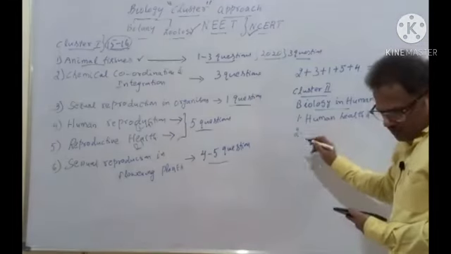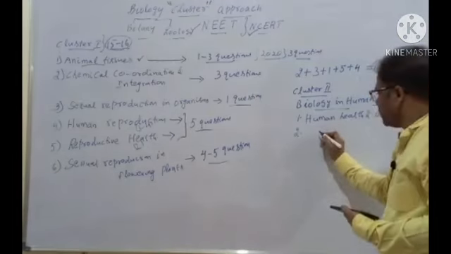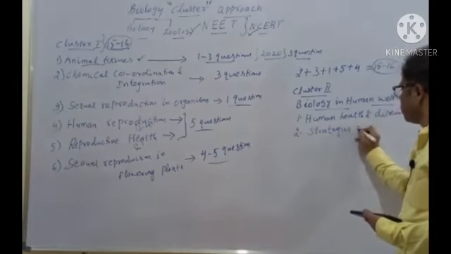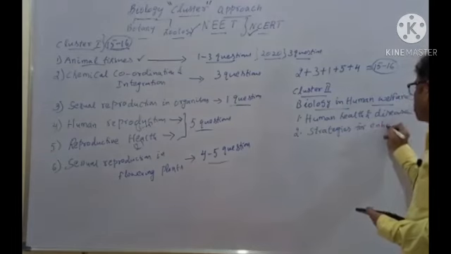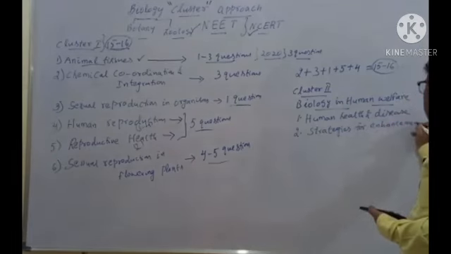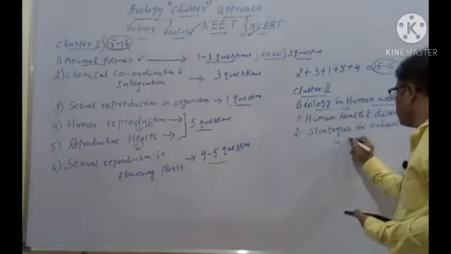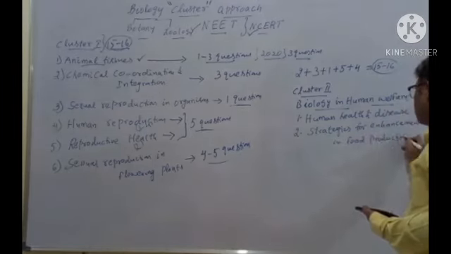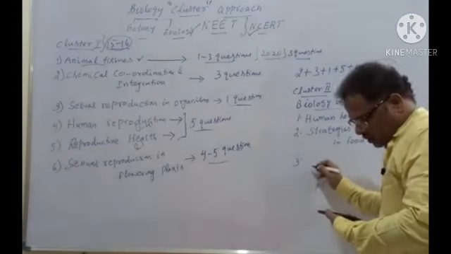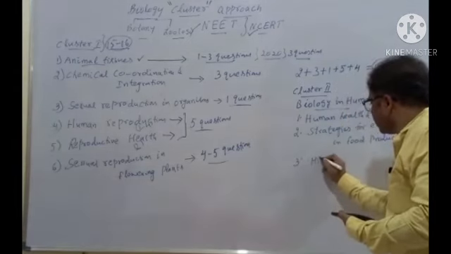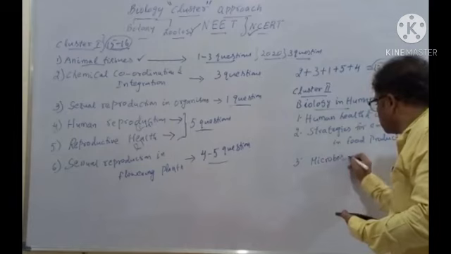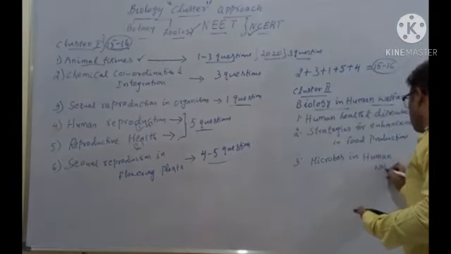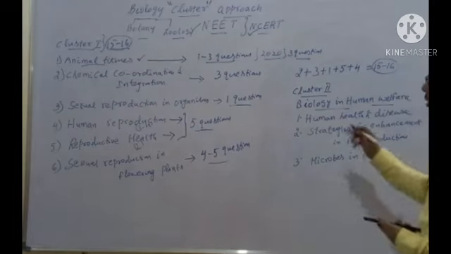Number 2, strategies for enhancement in food production. Number 3, microbes in human welfare. I'll be discussing these under cluster 2.